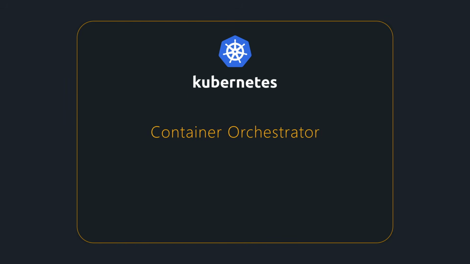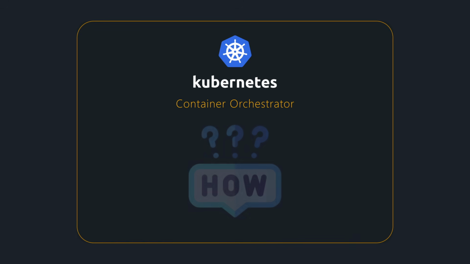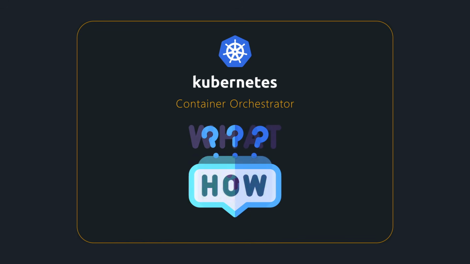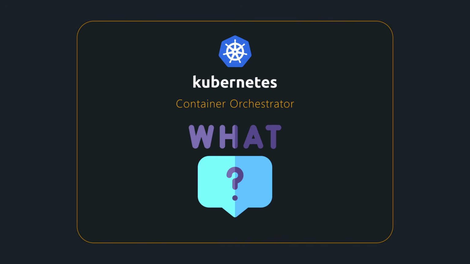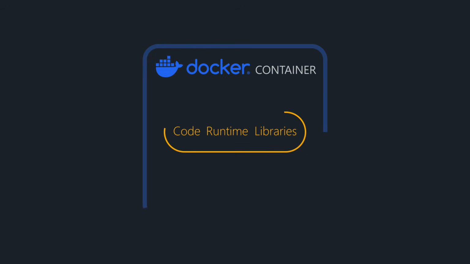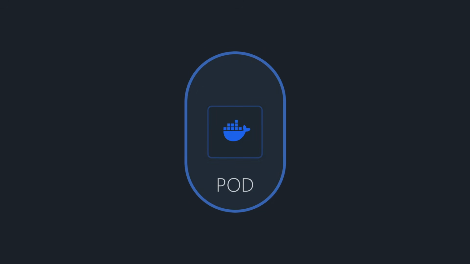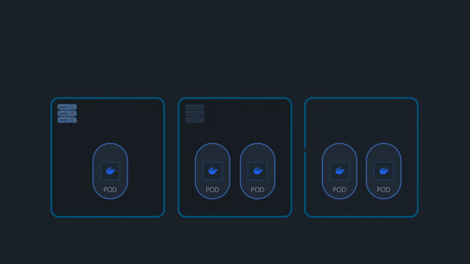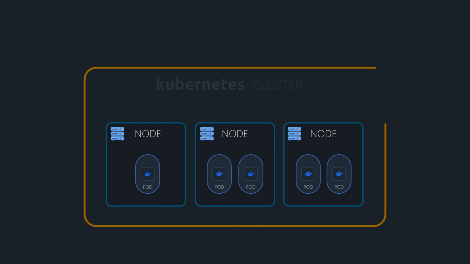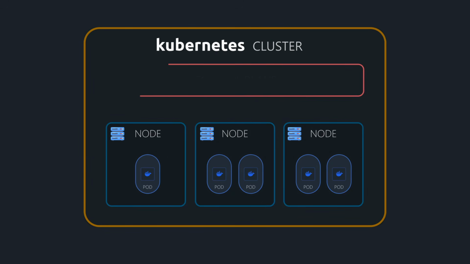It is a container orchestrator. We don't tell it how to run things, we just tell it what our desired state is, and it makes it happen. Here is how it works. Kubernetes doesn't run containers directly. It wraps them into pods, which are the smallest deployable units. These pods run on physical or virtual worker machines called nodes. All these nodes form a cluster, which is managed by the control plane, the brain of the system.